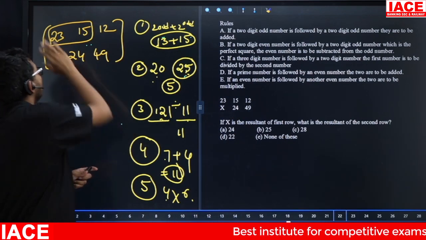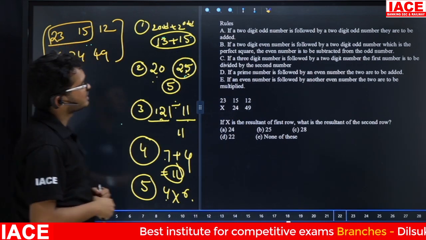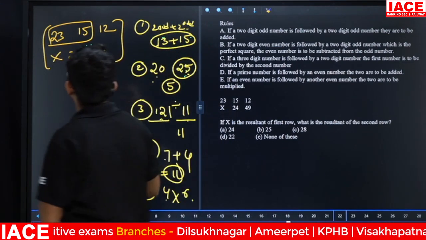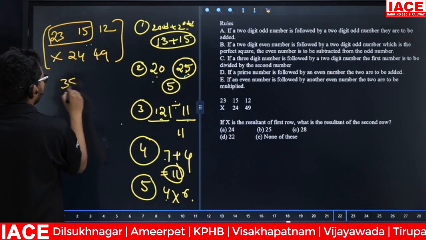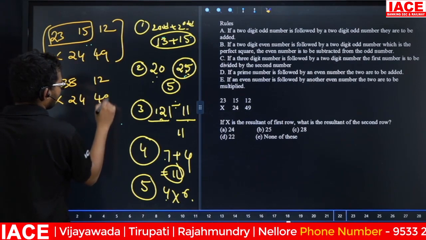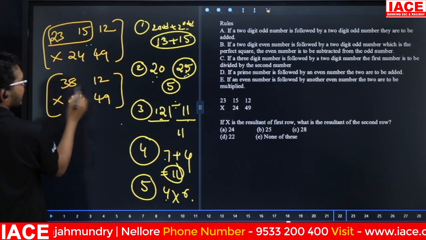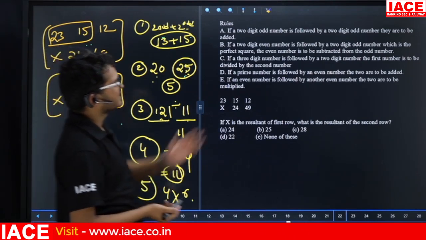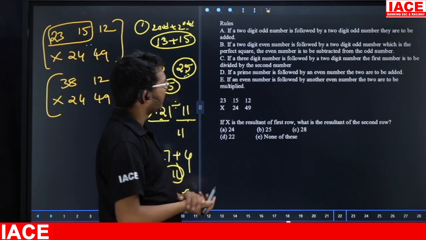Now 23, 15, which condition is applicable? Check first condition, two digit odd. Yes. Now total is what? Here 38. Now 38, next one is what? Here 12. Now x, 24, next one is what? Here 49. Now 38, 12, which condition here? Even number means what? Condition number 5, both are to be multiplied.